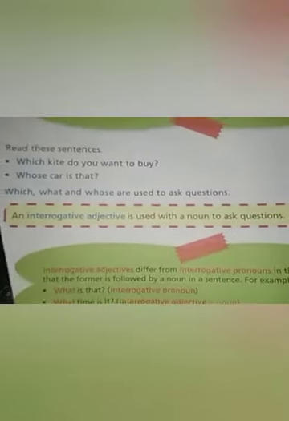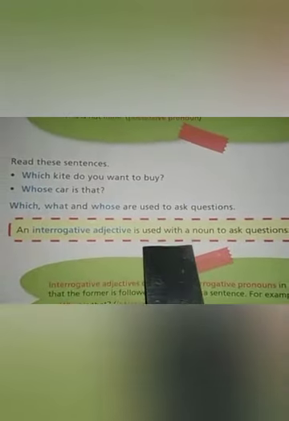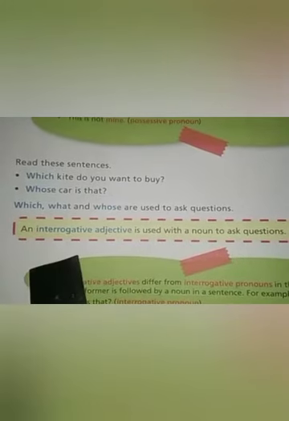Which kite do you want to buy? Whose car is that? So these types of words, which, whose, are used to ask questions, and they are talking about something or some person, right? So these types of words which are used to ask questions are known as interrogative adjectives. An interrogative adjective is used with a noun to ask questions. Interrogative adjectives are used with a noun. You will find a noun also with that.